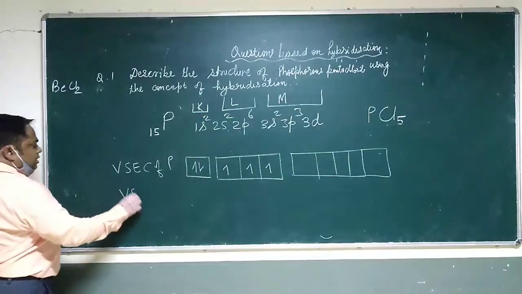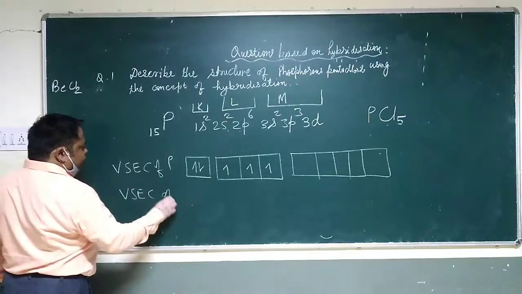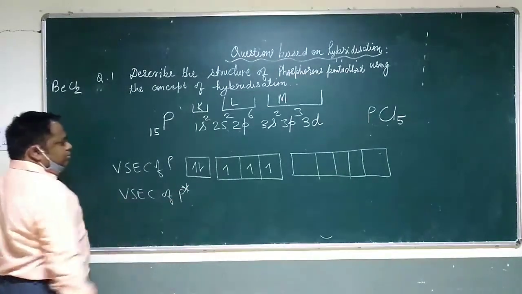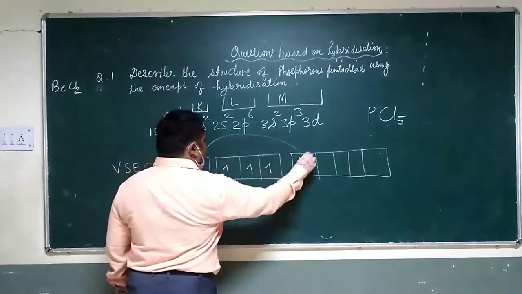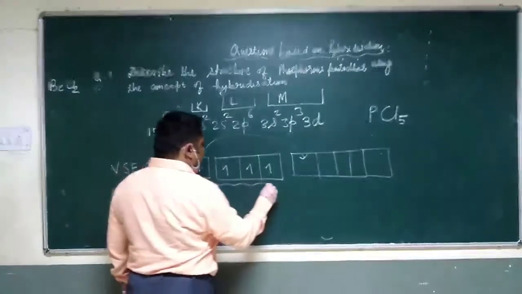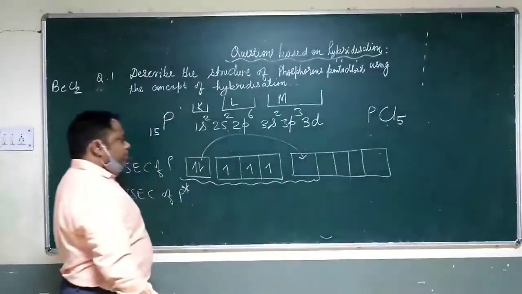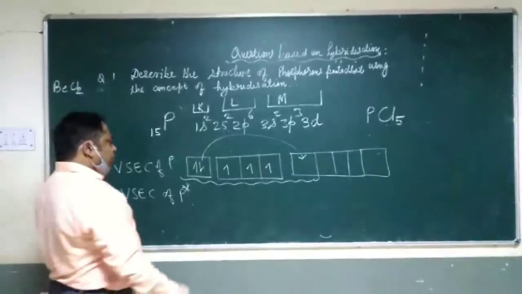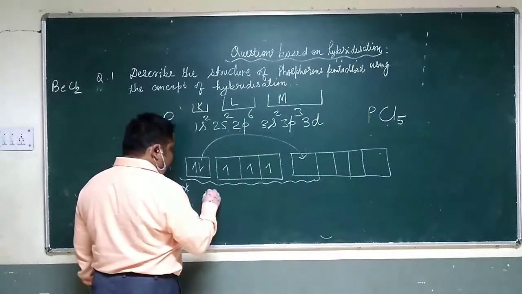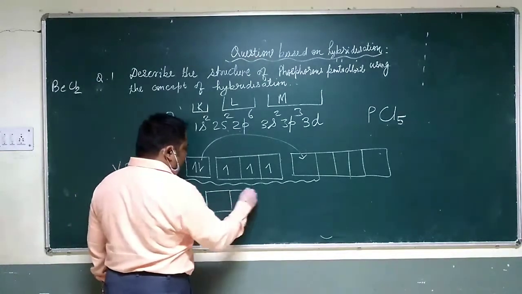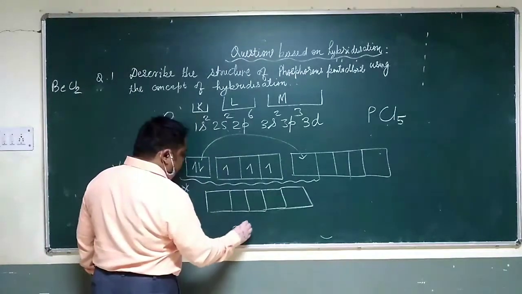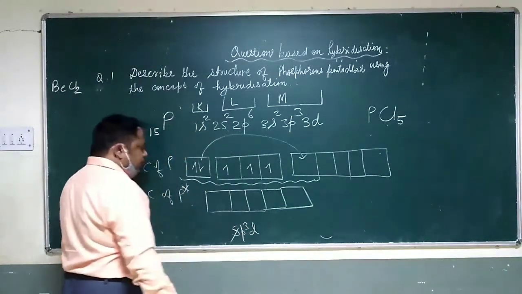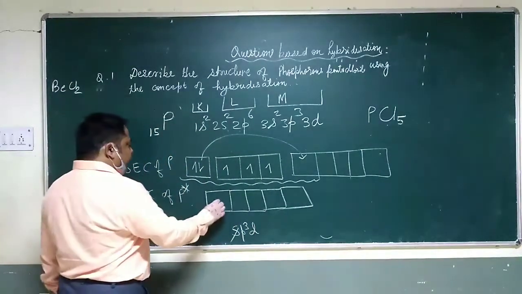So the valence shell electronic configuration of phosphorus in the excited state: these all 5 electrons will intermix and will form 1, 2, 3, 4 and 5 sp3d hybrid orbitals, with 1 unpaired electron each.